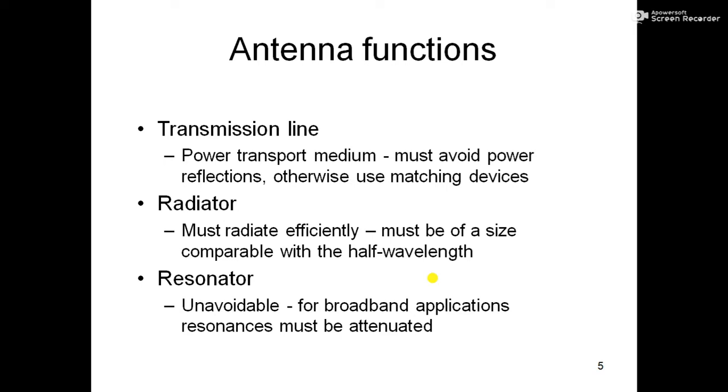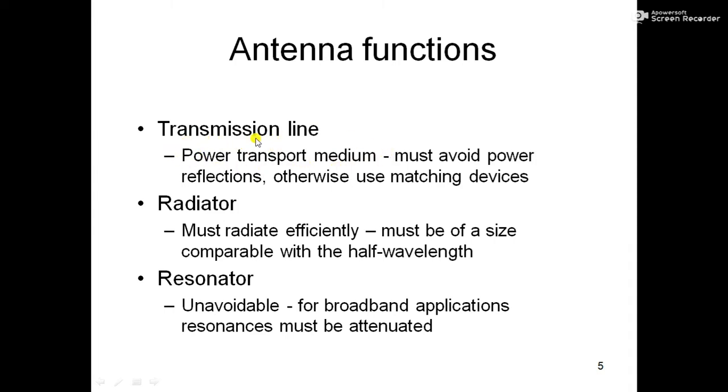Next, antenna function. What are the functions of the antenna? Transmission line: the power transport medium must avoid power reflection, otherwise use matching devices. So first of all, how can we connect this transmission line to the antenna?